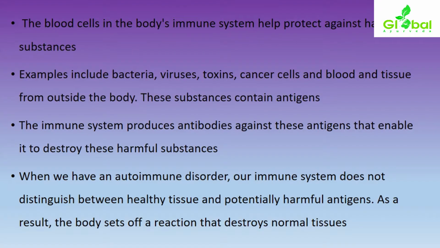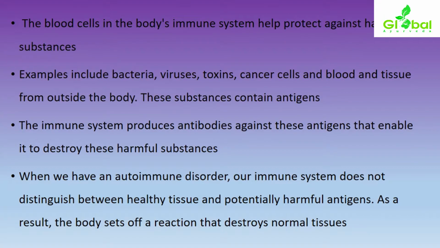When we have an autoimmune disorder, our immune system does not distinguish between healthy tissue and potentially harmful antigens. This is the main problem here. Whenever we suffer from any type of autoimmune disorder, our body's own immune system cannot distinguish which is favorable for our body and which is not, which means it is not in a position to understand which is healthy tissue and which is potentially harmful antigen.